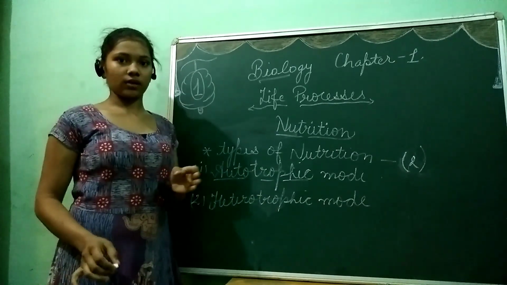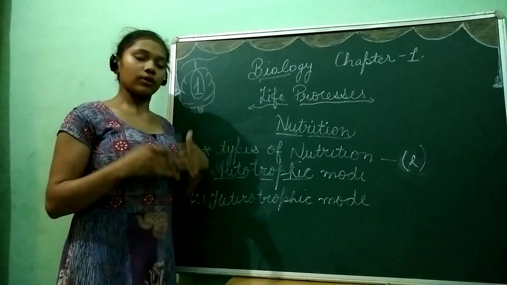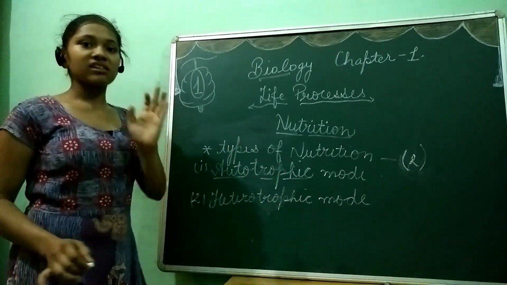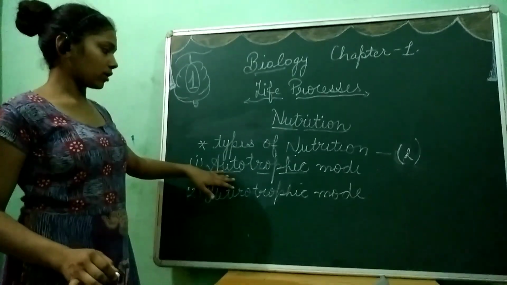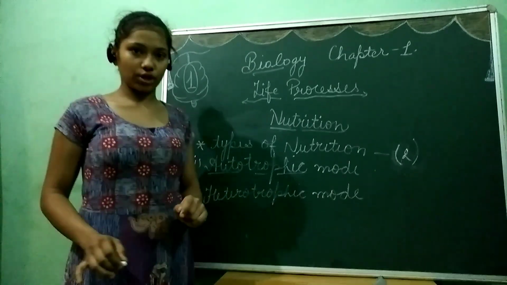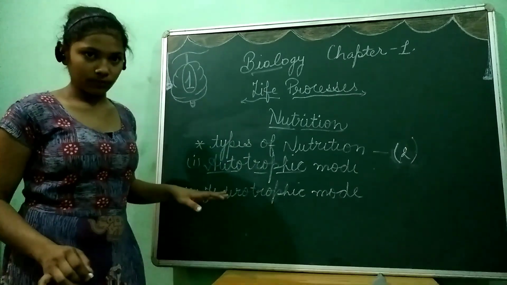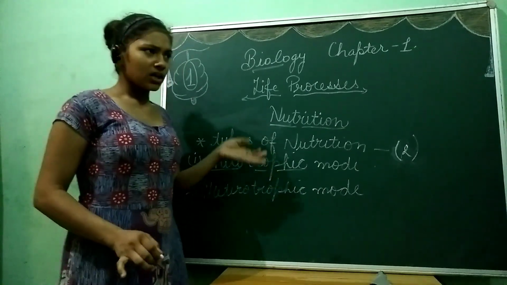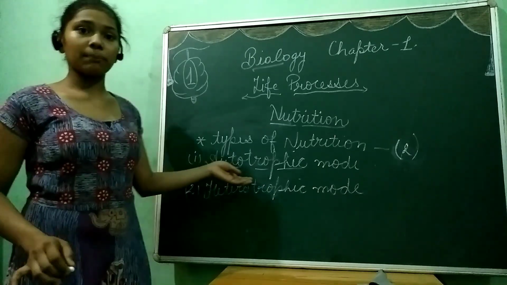The word self is used here because the organism itself is involved. The living organisms which follow the autotrophic mode of nutrition are known as autotrophs. They are mainly green plants. They have chlorophyll and other substances through which they prepare food.